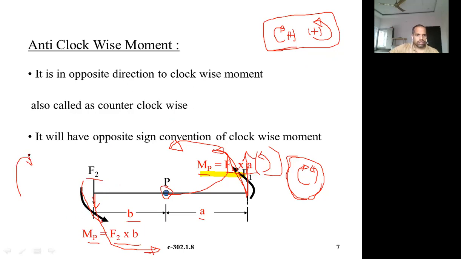We have assumed that this is a clockwise direction, and this one is anti-clockwise direction. That's why you have to decide about this point P. This force is creating a moment in anti-clockwise direction. So this is an anti-clockwise moment, right?